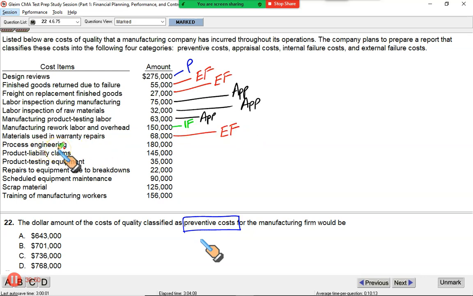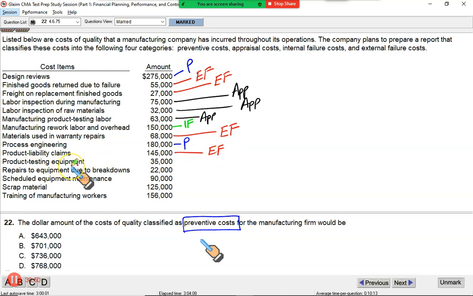Process engineering so that problems do not occur. Problems could be avoided. Beautiful. This is prevention. Product liability claims. Some customers suffered loss. They put a suit against us in the court of law. Now we are facing a product liability claim. This is bad for us. This is external failure, EF.